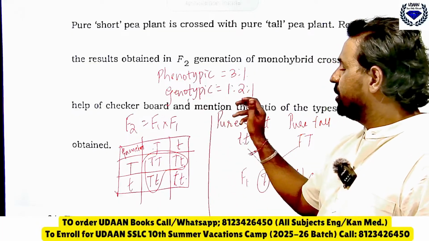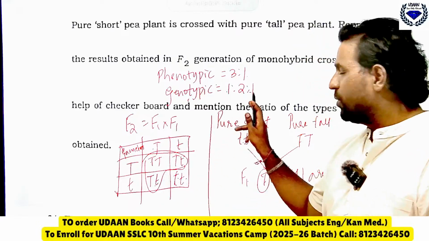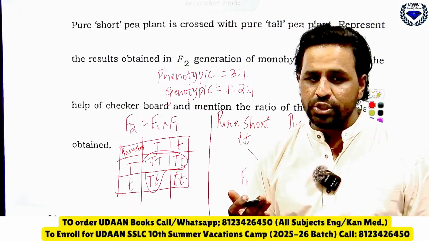The genotypic ratio is 1 pure tall, 2 hybrid tall and 1 pure short. So like this we should write here.